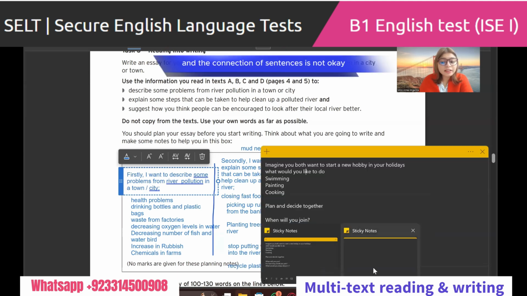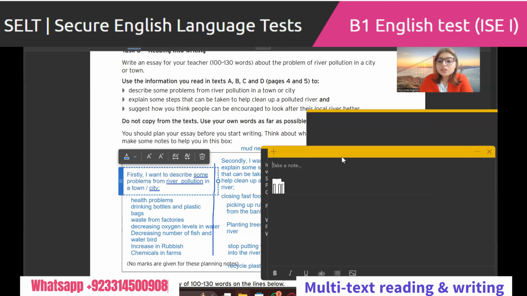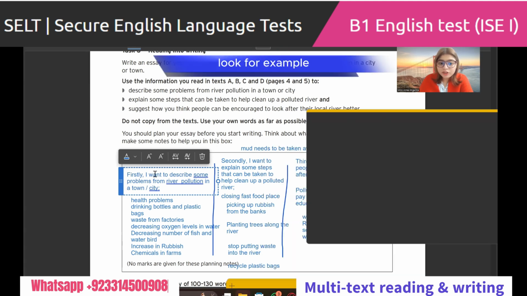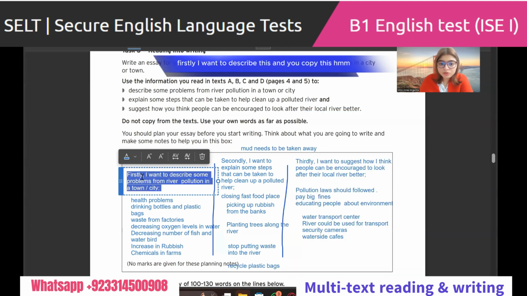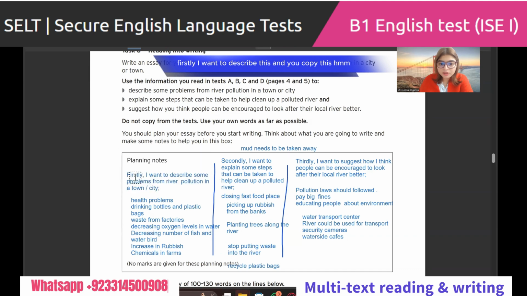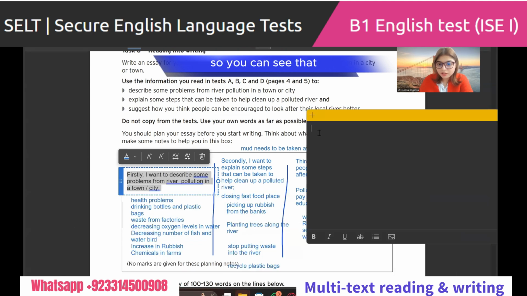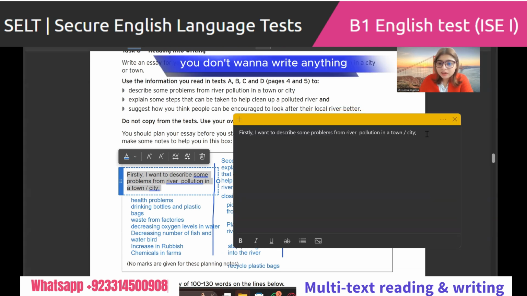Darren, because the spelling is not right and the connection of sentences is not okay, just telling you something to be on the safer side. Look, for example, we take this. Firstly, I want to describe, and you copy this. You copy it, and I'm just going to put it up here. Okay. Firstly, I want to describe some problems from river pollution in a town or city. Okay. You don't want to write anything.